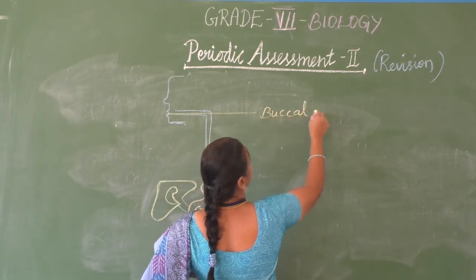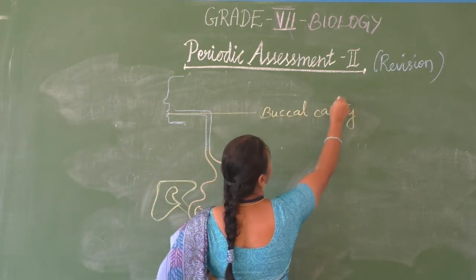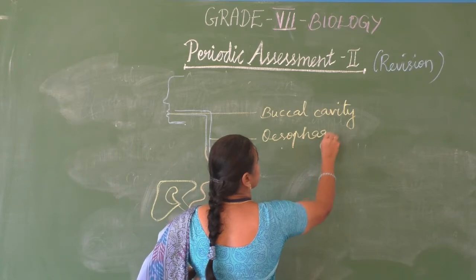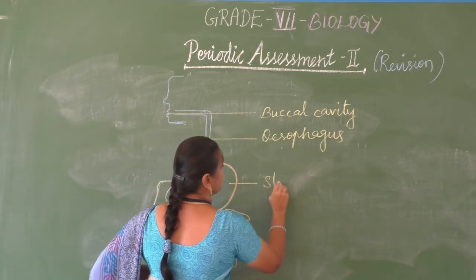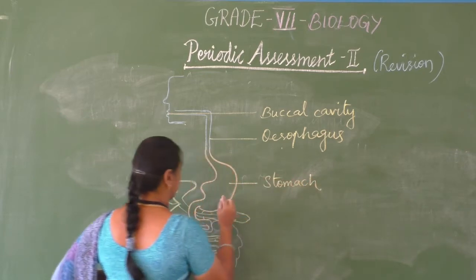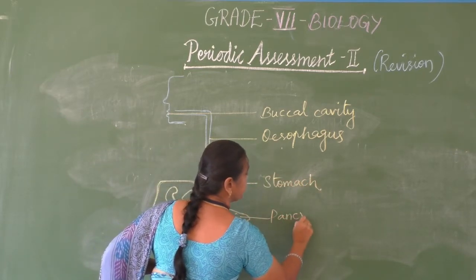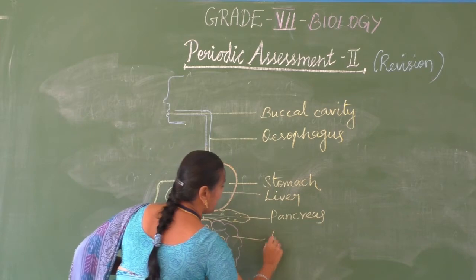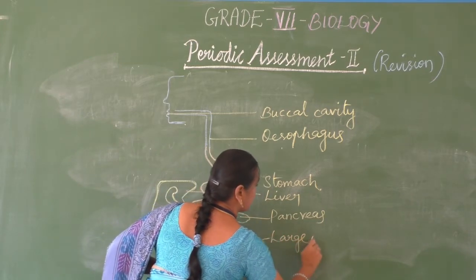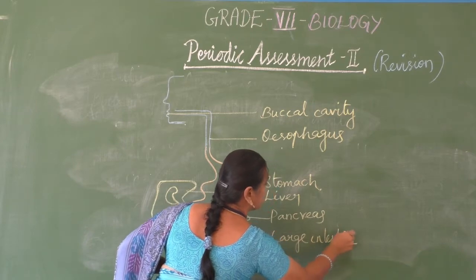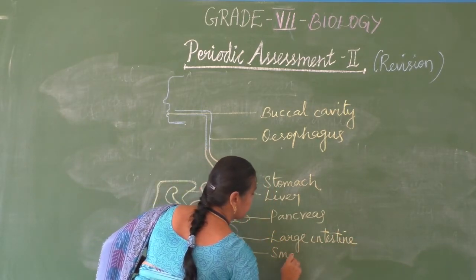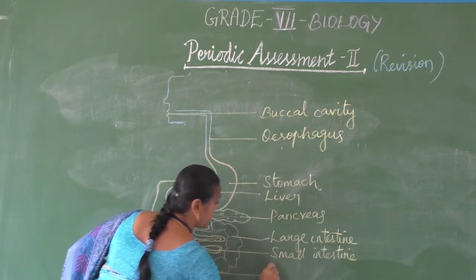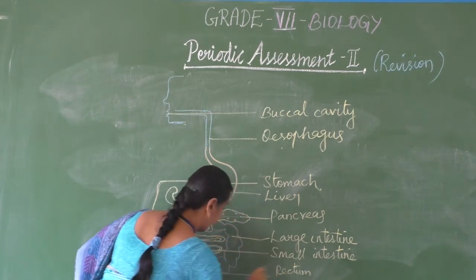So you have to draw the diagram and mark the parts on one side neatly: buccal cavity, esophagus, then stomach, pancreas, liver, large intestine, small intestine, then rectum, anus.